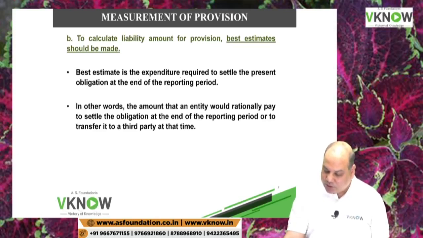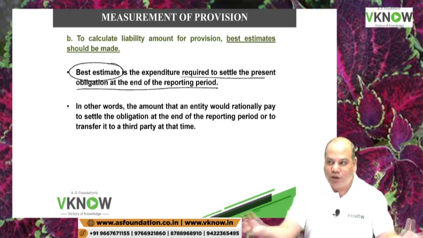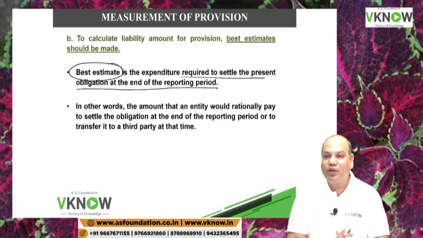Best estimate is the expenditure required to settle the present obligation at the end of the reporting period. Now this is a very general statement, very broad statement. For that we need to do some number crunching. Best estimate means what? Everybody will say best estimate, but how do I actually put that in the figures?